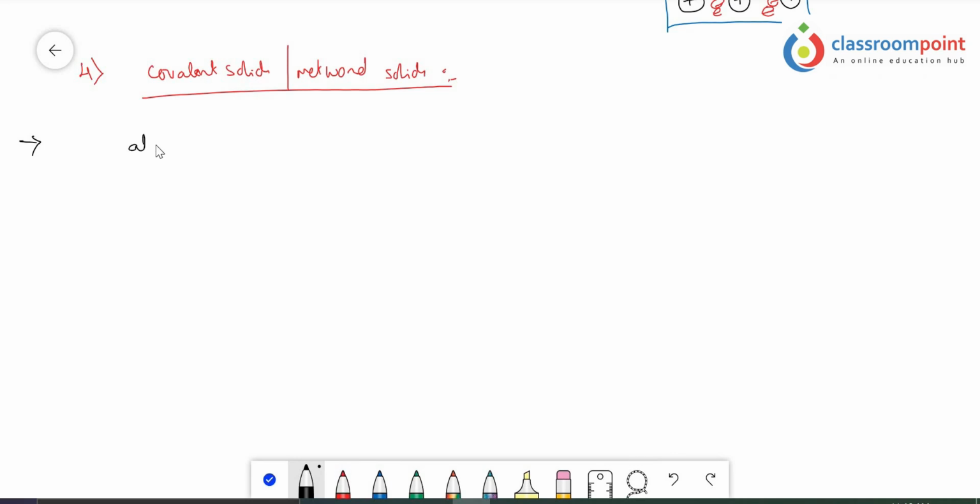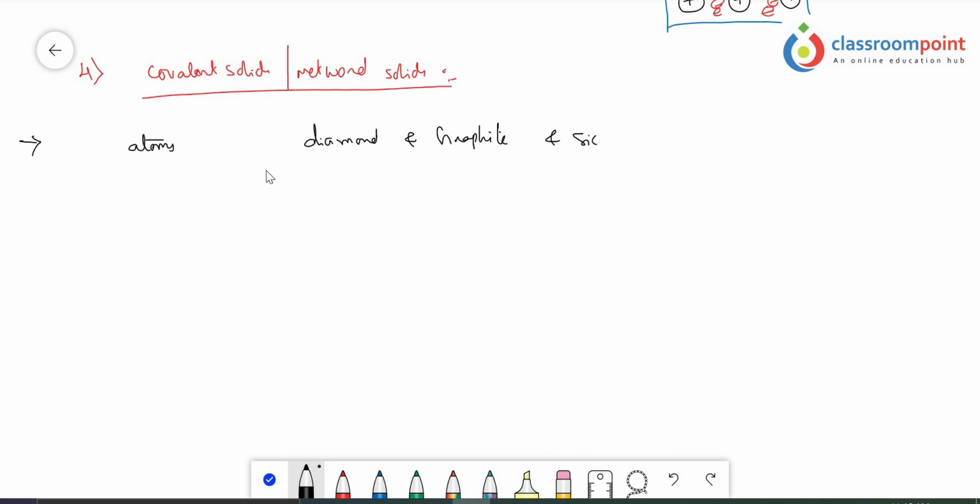These are basically formed due to the presence of only atoms. The constituent particles in covalent solids are atoms. Best examples are diamond and graphite. We can take both, even silicon carbide, SiC, also. All these come under the category of covalent or network solids.